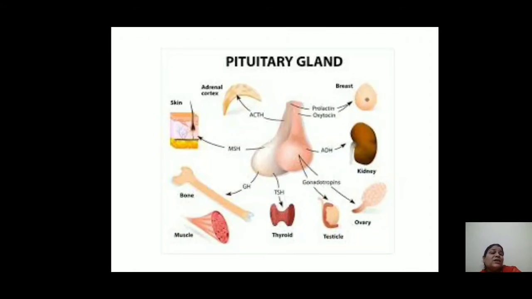So again, this is the structure and figure of the pituitary gland. In the center is the pituitary gland, which secretes a number of hormones which carry out a number of functions.